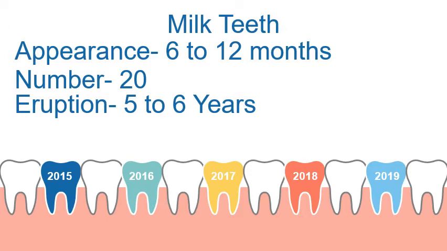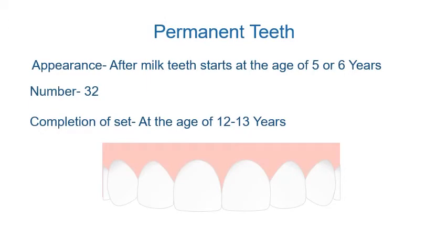Milk teeth are also known as temporary teeth. They are weaker and smaller than the permanent teeth. When all the milk teeth erupt, they are replaced by permanent teeth. Permanent teeth appear after the milk teeth, after the age of 5 to 6 years. They are 32 in number, and all the teeth complete the set by the age of 12 to 13 years. Permanent teeth are stronger than the milk teeth, and they are more in number.